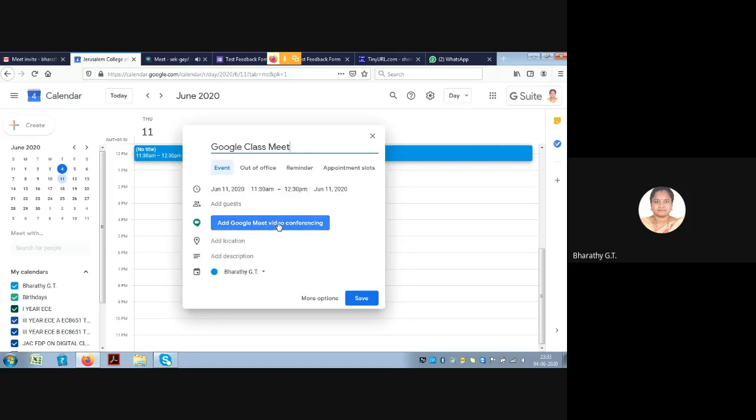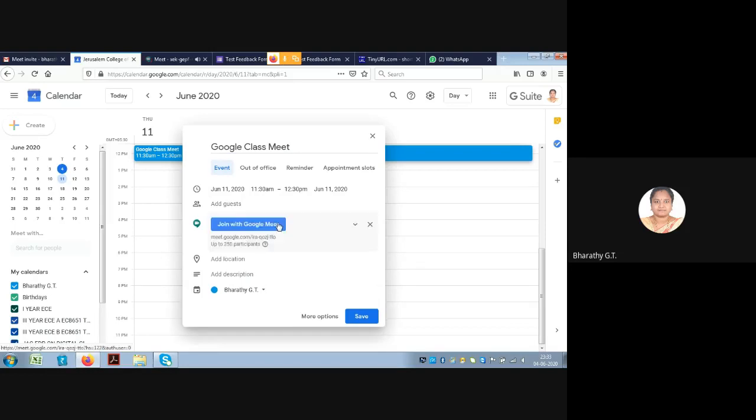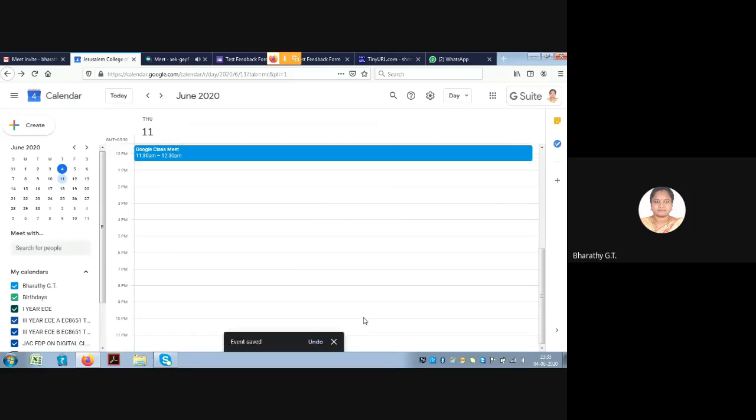So you can just click on add Google Meet video conferencing. Once you do that, this Google Meet ID is available here, which will allow a maximum of up to 250 participants. So you can save this. Once you do this, the event will be saved. You can share the meeting link through the mail ID or through WhatsApp, and you can conduct a Google Meet or Google Class with your students. So this is interacting Google Calendar with the Google Meet.